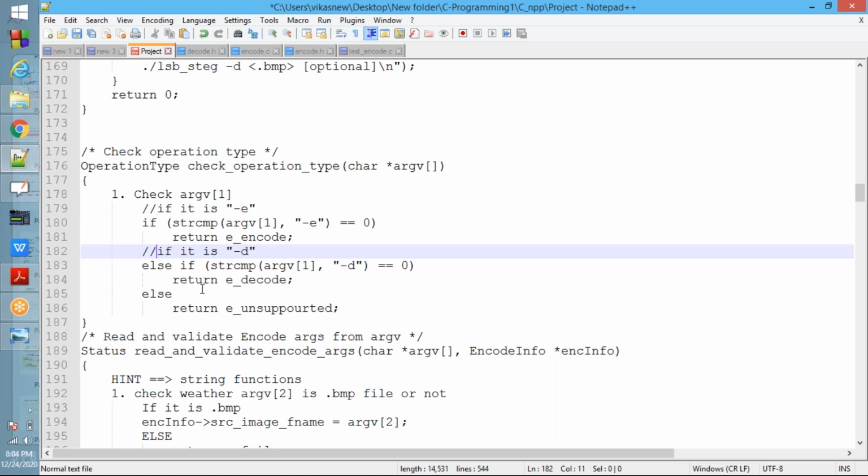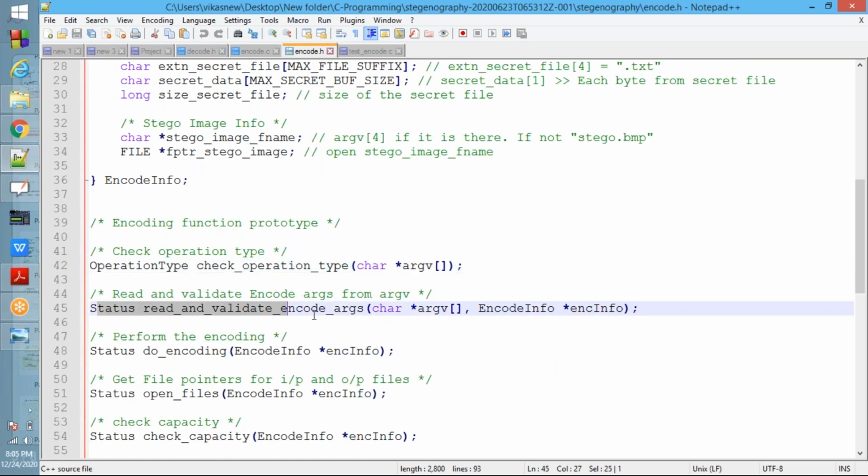So this is what you need to do. The first function is ready. That's all. Second function, read and validate. What is the second function? We will see. Status, read and validate encode argument.